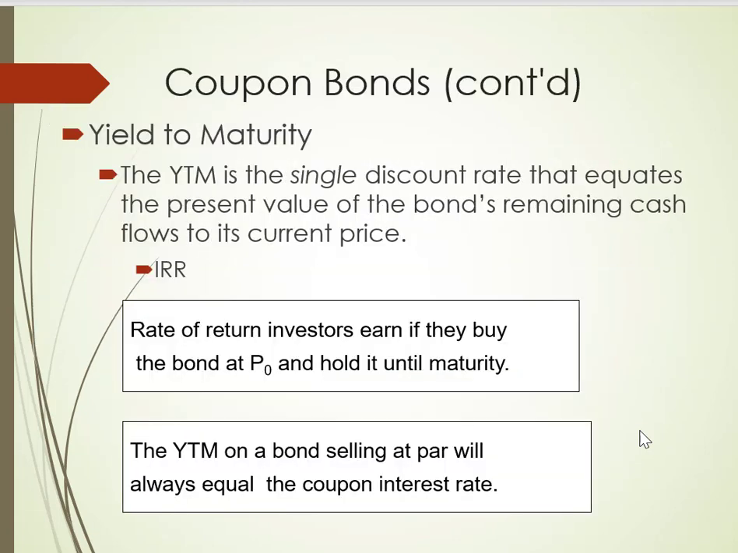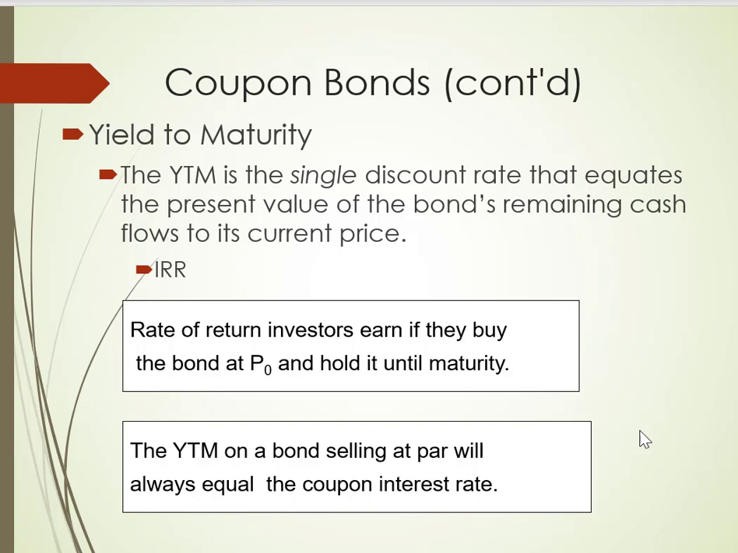So let's come back and think again about yield to maturity. It's the single discount rate that equates a bond's remaining cash flows to its current price. And I think this is one of the worst definitions of yield to maturity you can have. The discounted free cash flow model measures something called enterprise value. And the enterprise value is just the market value of the stock plus the debt minus any net cash that this company has.